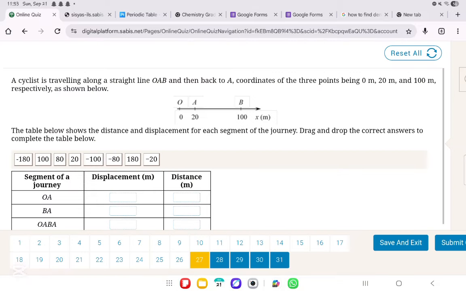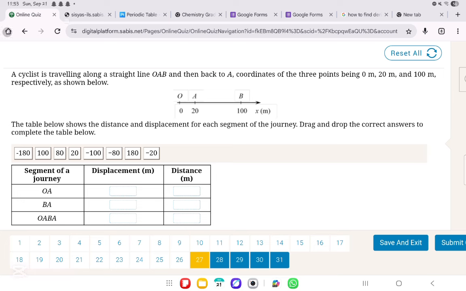Okay, this is a bit short, so what do they need from us? They told us a cyclist is traveling along a straight line OAB, and then back to A, the coordinates of the 3 points being 0 meters, 20 meters, and so on. So they want us to find the displacement and distance. From O to A, what's the displacement? X final minus X initial, 20. The distance traveled is 20. From B to A, what's the displacement? X final minus X initial, 20 minus 100, that's minus 80. But then the distance traveled is going to be an absolute value, so it's 80.